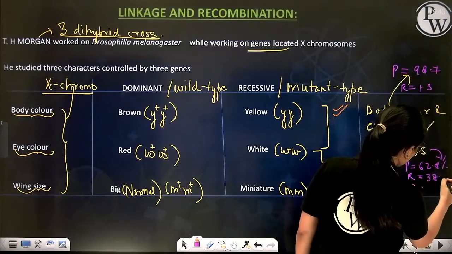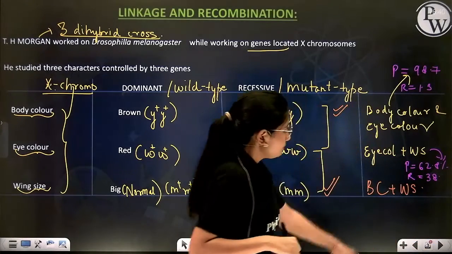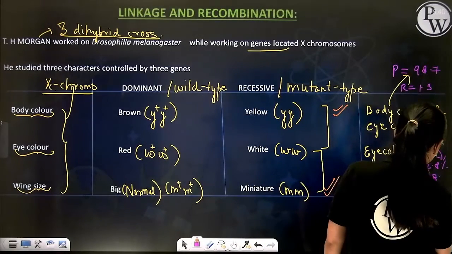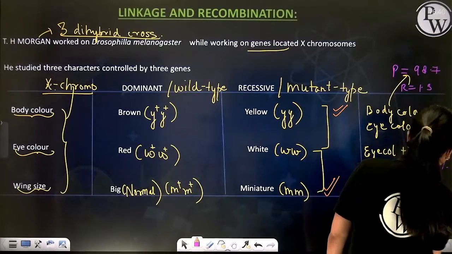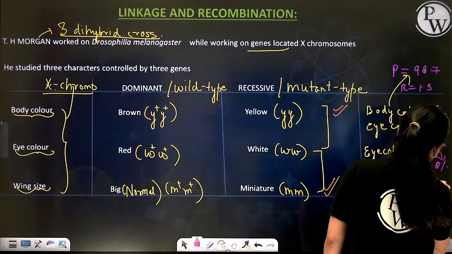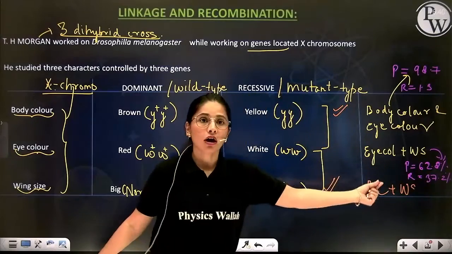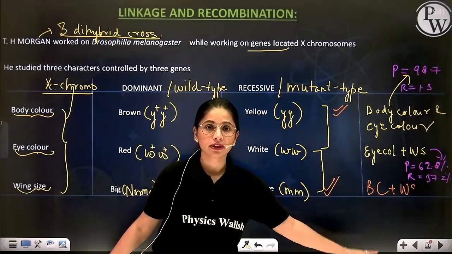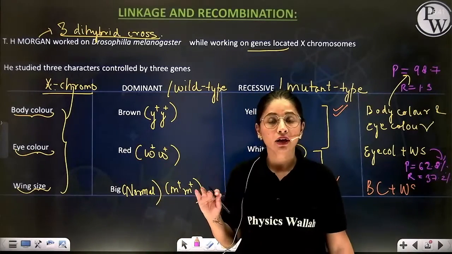You can just do the remaining calculation. So this is the combination of parental and recombinant zygotic combinations at the F2 generation of his second dihybrid cross.